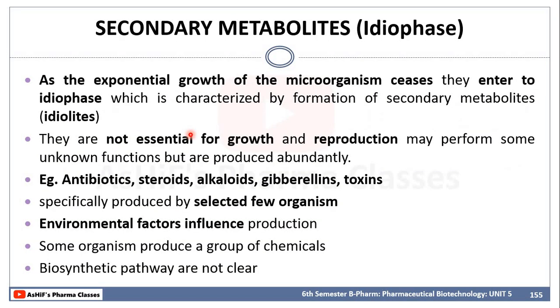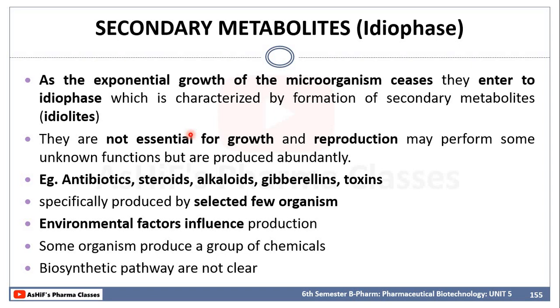Now, coming to the secondary metabolites: as the log phase ends and the culture enters the stationary phase, that phase is known as the idiophase. The secondary metabolites are the metabolites which are produced during this idiophase.